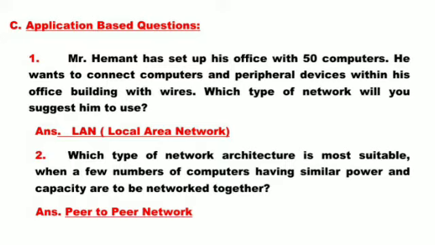Second is which type of network architecture is most suitable when a few computers having similar power and capacity are to be networked together. As you know, if the computers have similar power and capacity, then we can use peer-to-peer network architecture. And if one computer is more powerful than the others, then that computer can become a server and the other computers can become the clients. In that case, client-server network can be used. But in this case, peer-to-peer network is the right answer.